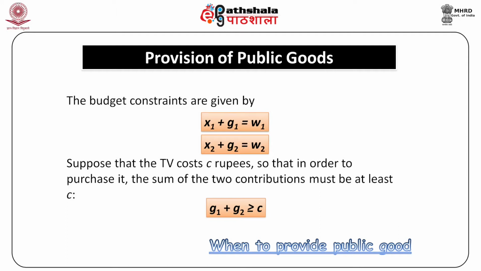Let W1 and W2 denote each person's initial wealth, and G1 and G2 denote each person's contribution to the TV. Let X1 and X2 denote each person's money left over to spend on private consumption. Thus, the budget constraints can be written as X1 + G1 = W1 and X2 + G2 = W2.